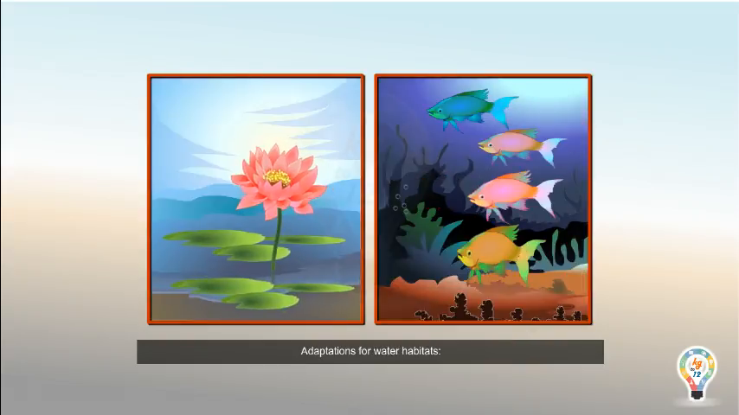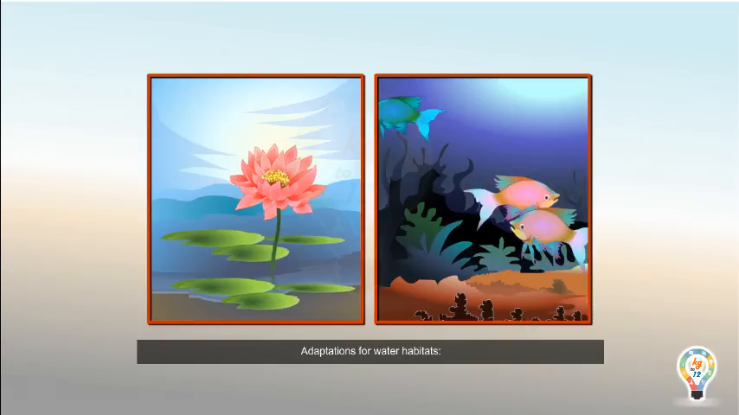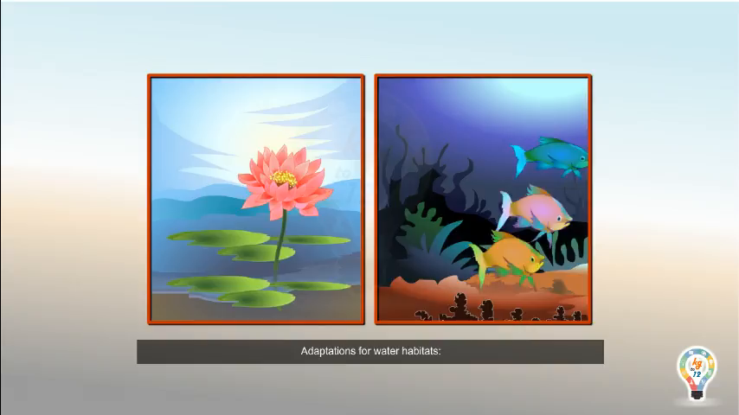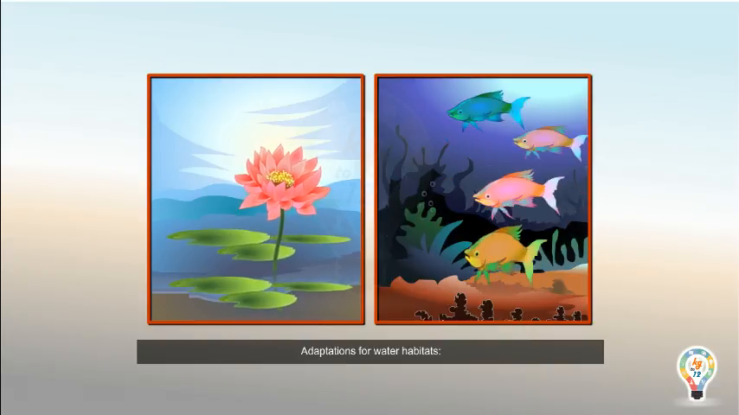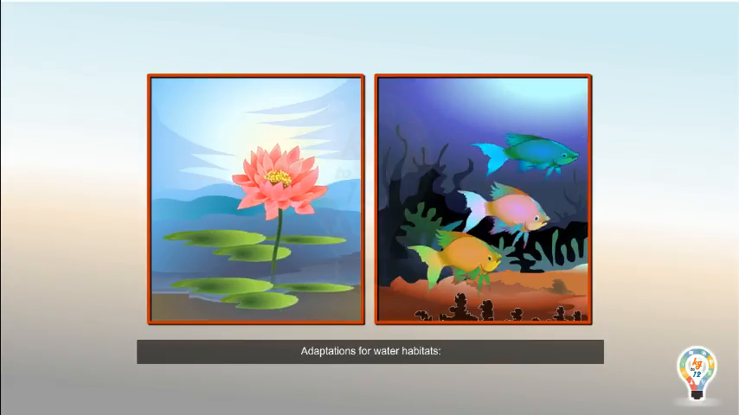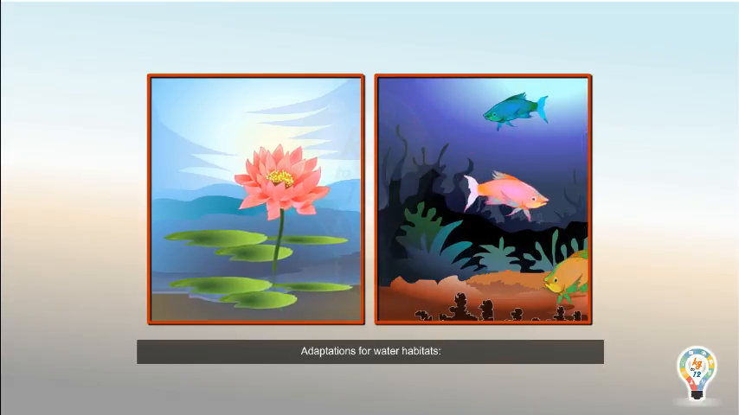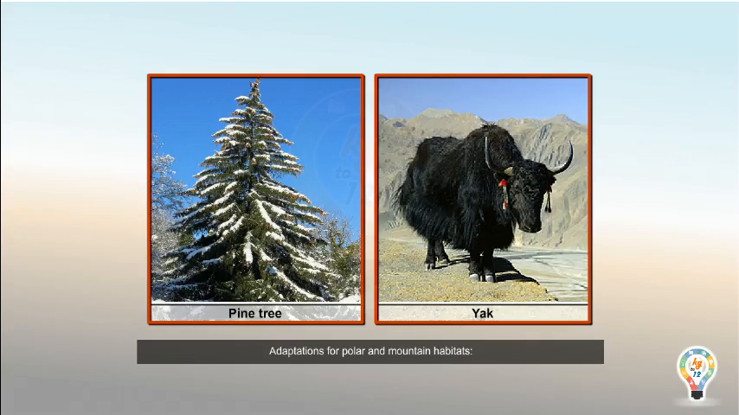Adaptations for water habitats. Water lily can survive in water as its stems are long and narrow to withstand water currents without getting damaged. Fishes can survive because of their streamlined shape and also they have gills to breathe in water.